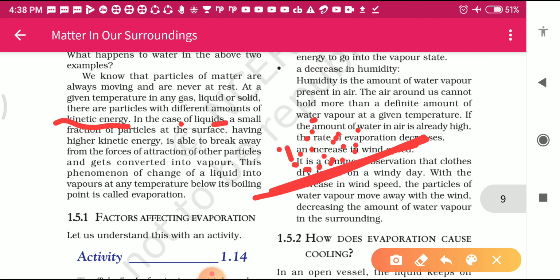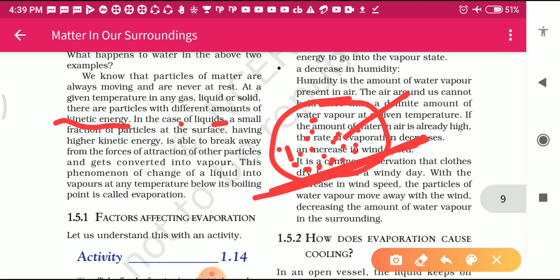This water is converted into water vapor. How? Because kinetic energy is present in this liquid, and this kinetic energy helps in breaking the forces of attraction between the particles of water, which then get converted into vapor.